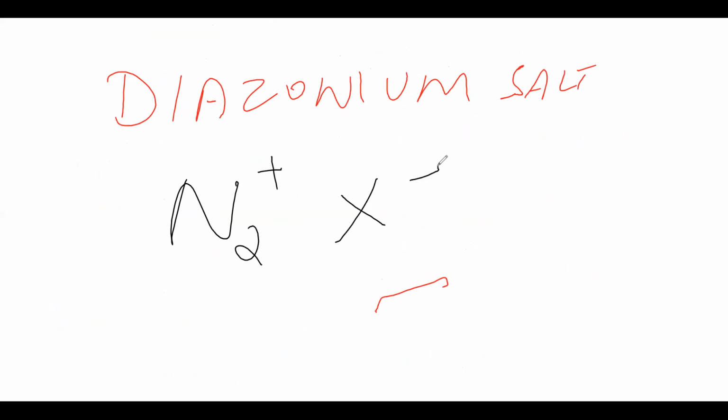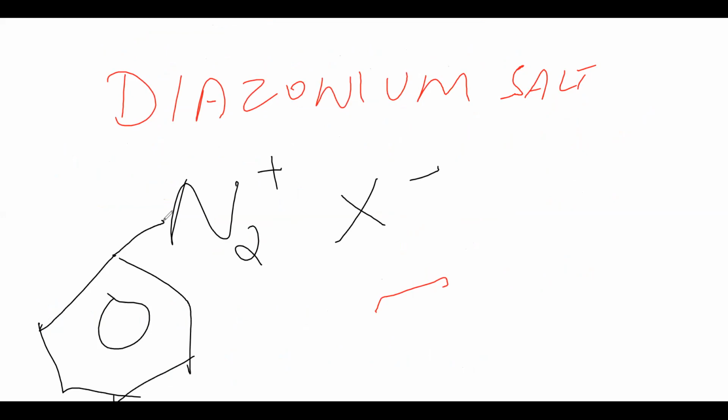That is my diazonium thing. And it will always be with the benzene ring. Is it clear? This reaction is there in the textbook that you can study.